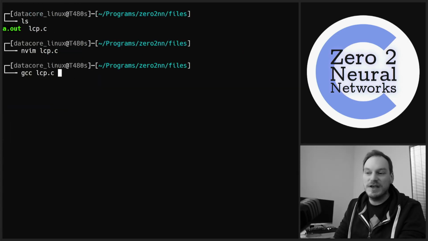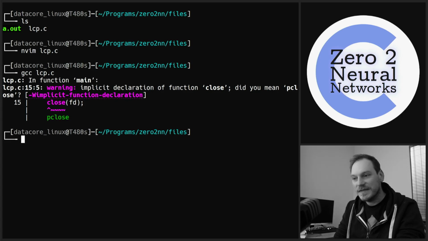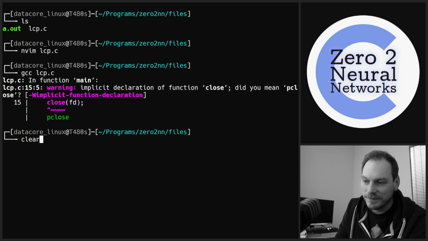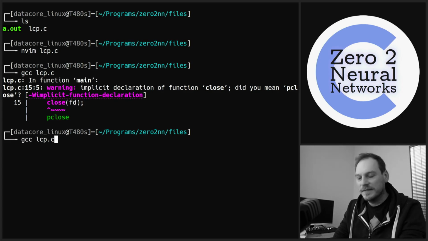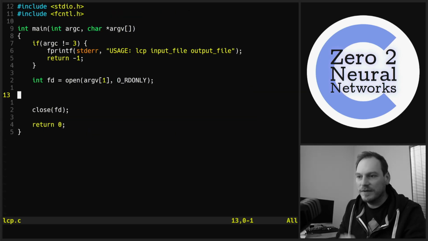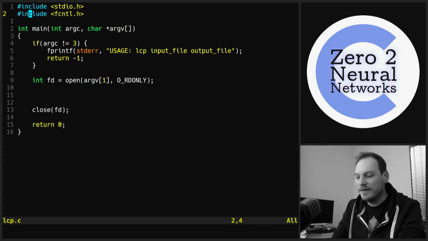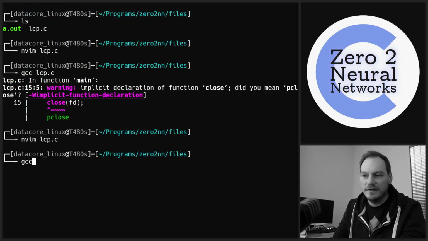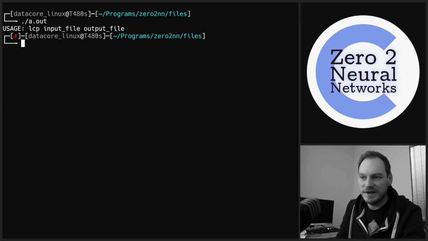So let's check that works. Implicit declaration of close. So in order to use close, we need to include the Unix standard library, which we'll come to in a second.